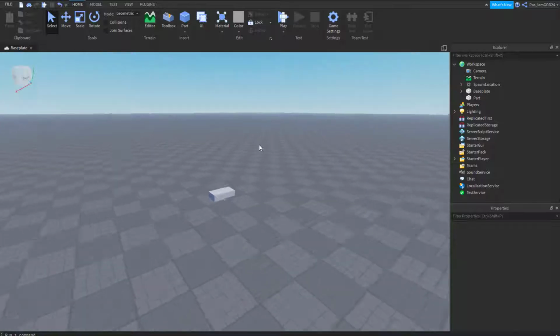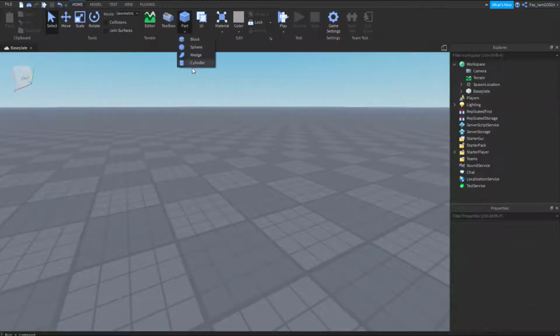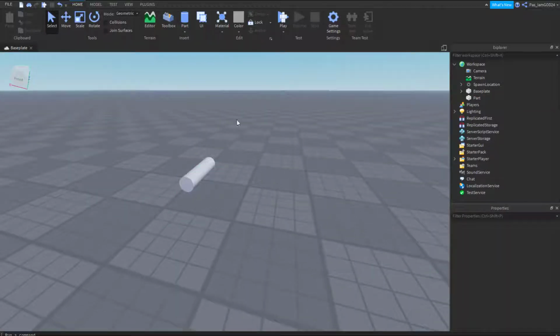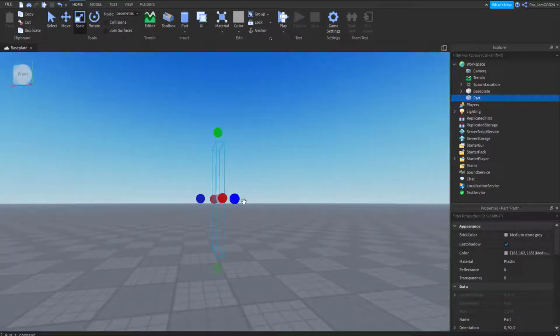Okay, here we are in Roblox Studio. First things first, take out a part or an object. It should look like this. We actually wanted a cylinder part, so to do that, go to the bottom of the Part button, then click Cylinder. And this is what it should look like. After that, scale it until it looks like a wheel.